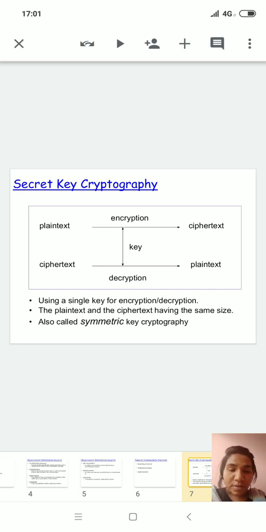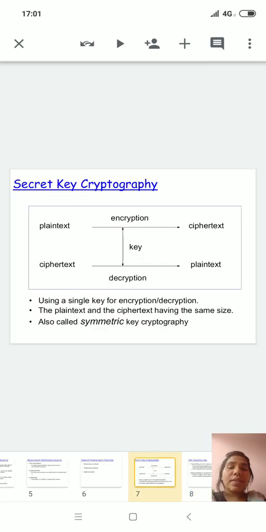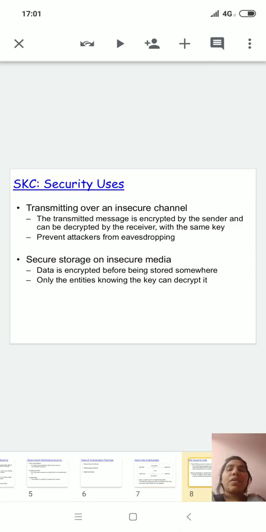Whenever the receiver gets that message, they get the ciphertext, not the plain text, and then they decrypt the data and convert it into the original form, your plain text. So using a single key for encryption and decryption, with the plain text and the ciphertext having the same size, this process is called symmetric key cryptography. So in symmetric key we have only one key, but in asymmetric key we have two keys, private key and public key.